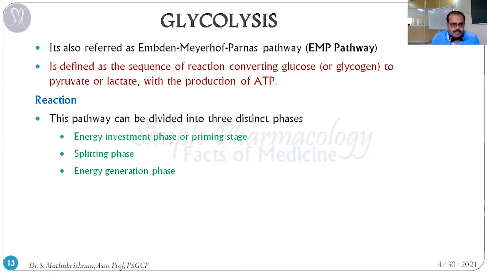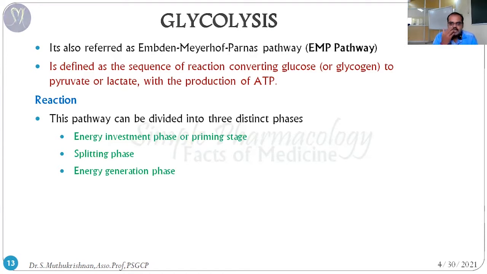What exactly happens is that it is a sequence of reactions in which glucose is converted into a product, and that product is either pyruvate or lactate. Based upon the oxygen availability, the product may differ. So in the glycolysis process, glucose, the starting material, is converted into pyruvate or lactate as an end product.